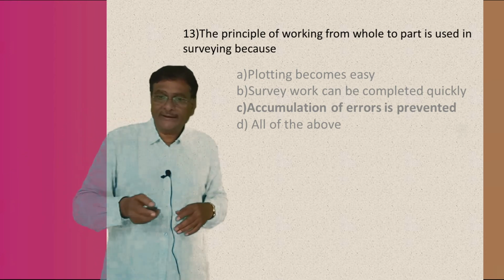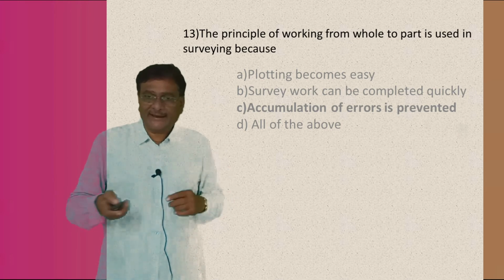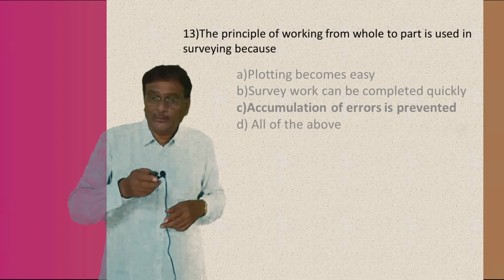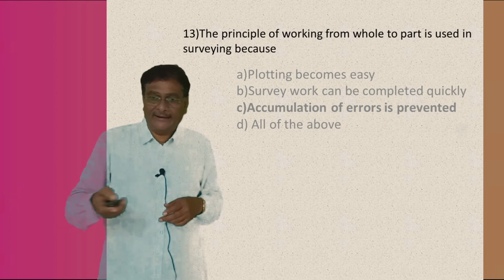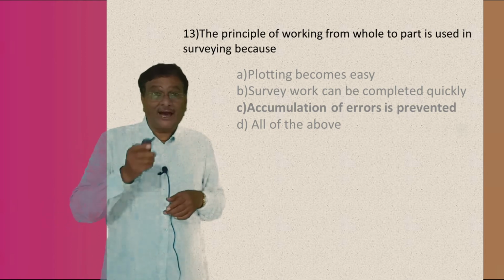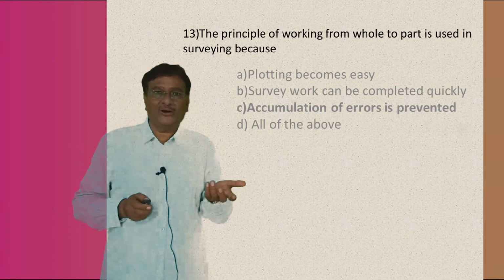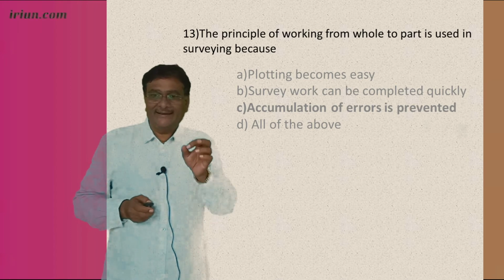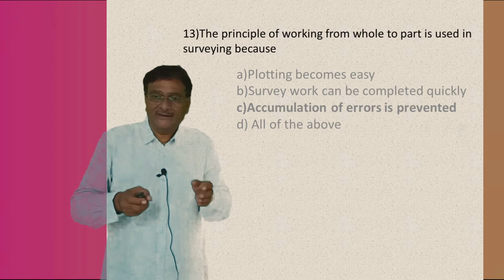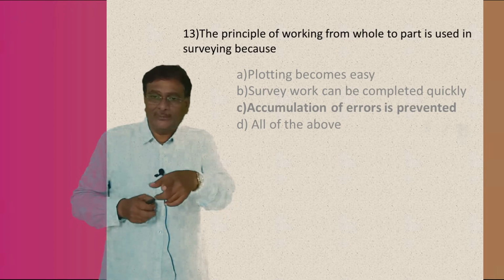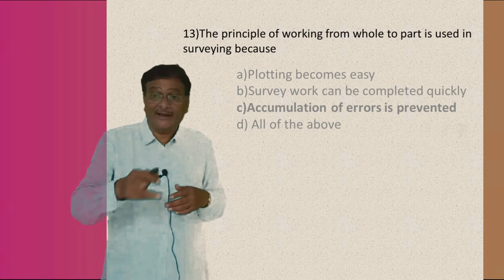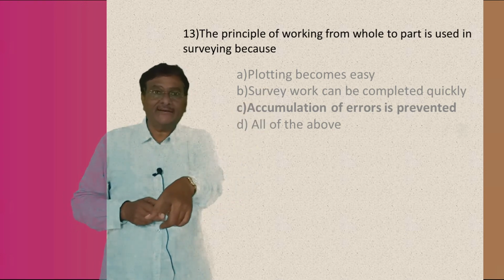The answers: A, plotting becomes easy. Second, surveying work can be completed quickly. Third, accumulation of error is prevented. And last is all of the above. Tell me boys, which is the right answer? I always told you, I think you remember, and I don't know whether you are remembering or not. If you work from the whole to part in surveying, the accumulation of error is less, correct or not? Accumulation of error is prevented. Answer C is the right answer.